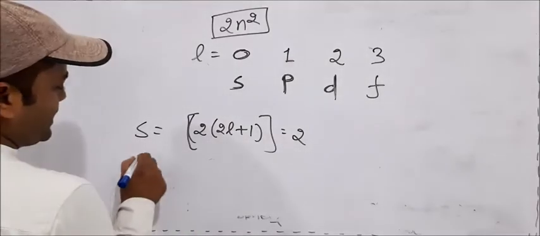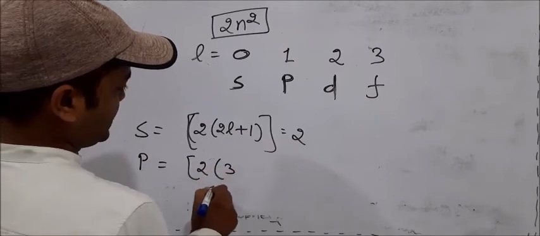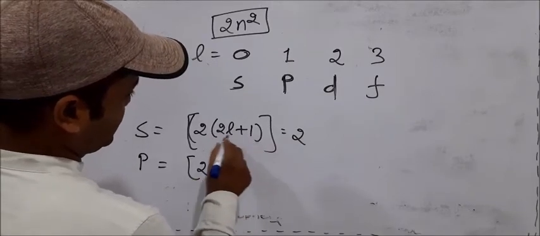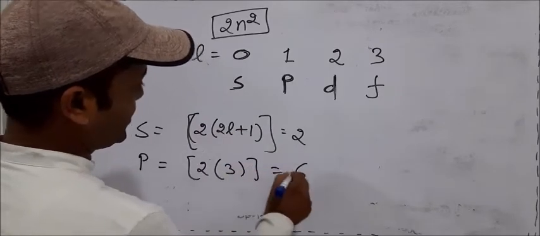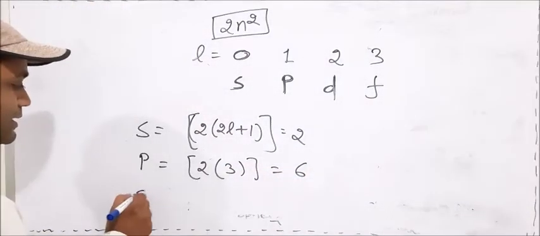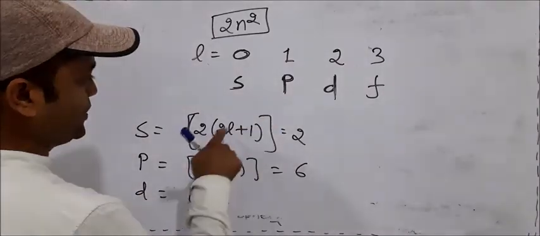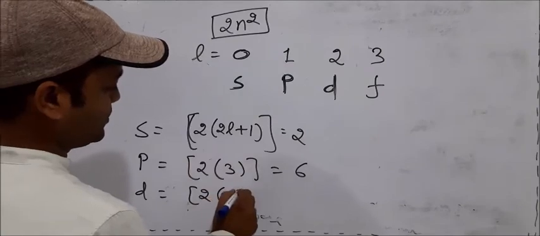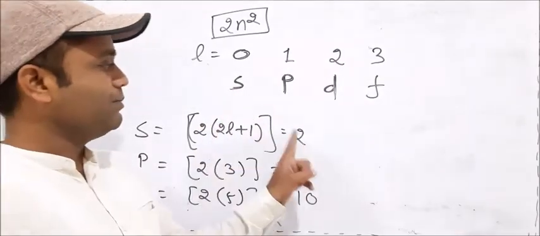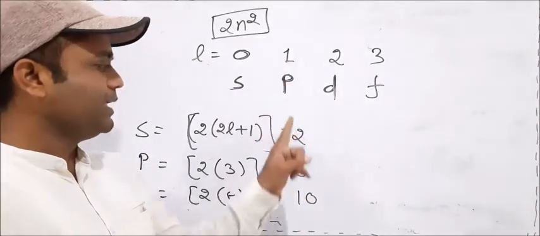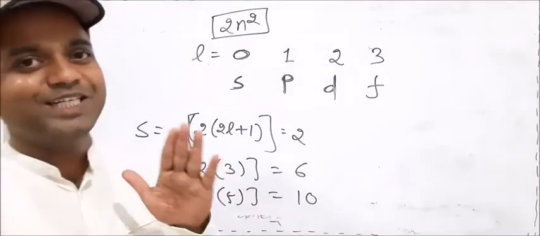For P orbital, l is 1, so 2 into (2 plus 1), 2 into 3, 6. Okay, P orbital maximum number of electrons is 6. For D orbital, l is 2, so 2 into (4 plus 1), 2 into 5, 10. So S orbital has maximum number of electrons 2, P orbital has maximum 6, D orbital has maximum 10.